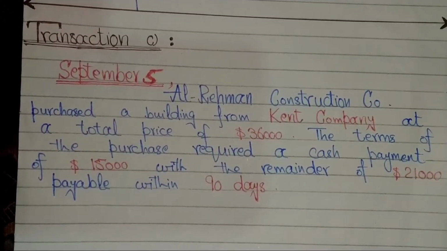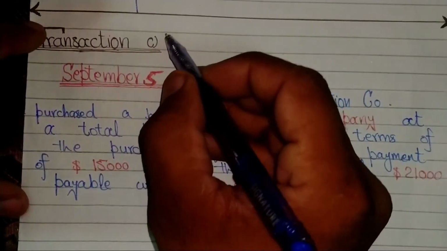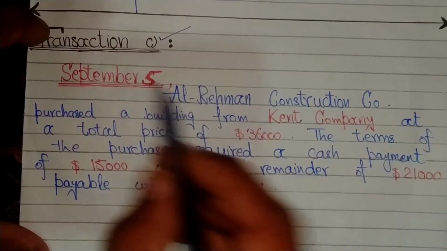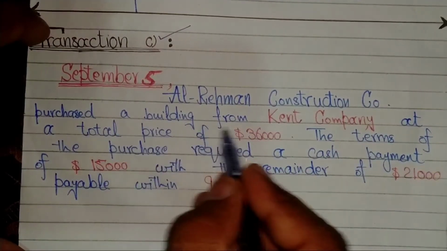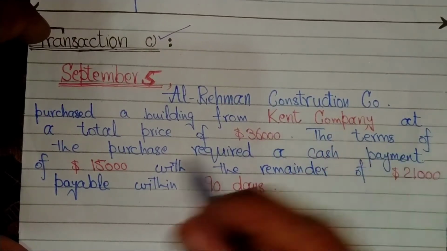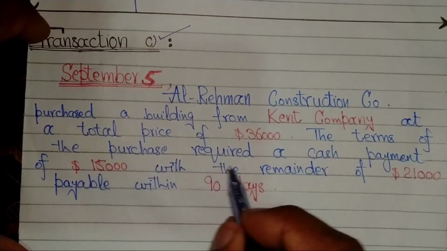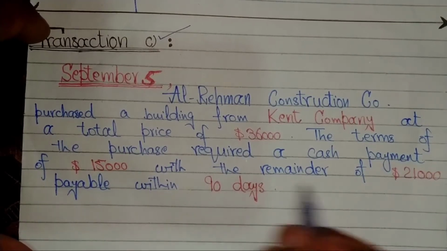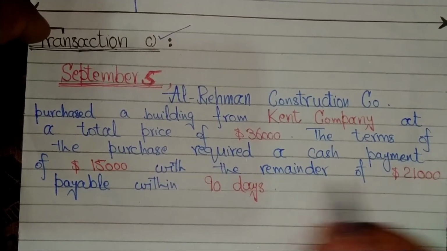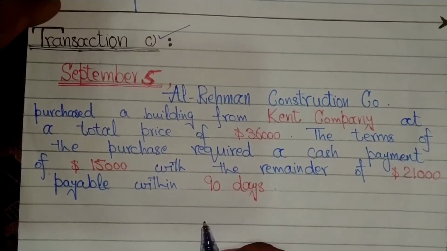After completing transaction B, now we are on transaction C. On September 5th, Ar-Rahman Construction Company purchased a building from Kent Company at a total price of $36,000. The terms of the purchase required a cash payment of $15,000, with the remainder of $21,000 payable within 90 days. Simple.